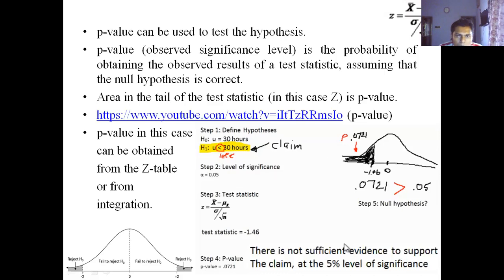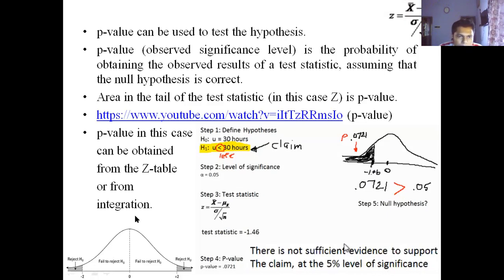Your p-value is actually greater than the specified level of significance. So the null hypothesis cannot be rejected, and you can conclude that there is not sufficient evidence to support the claim at the 5% level of significance.